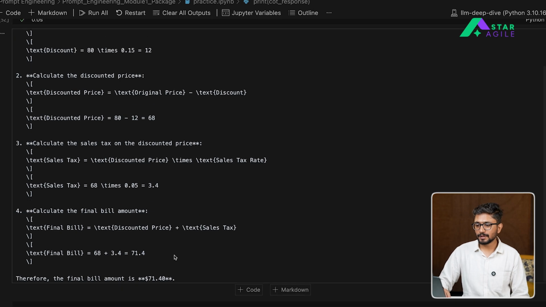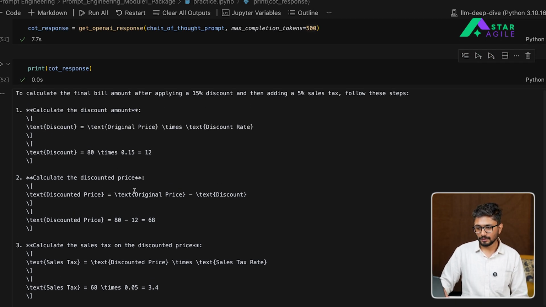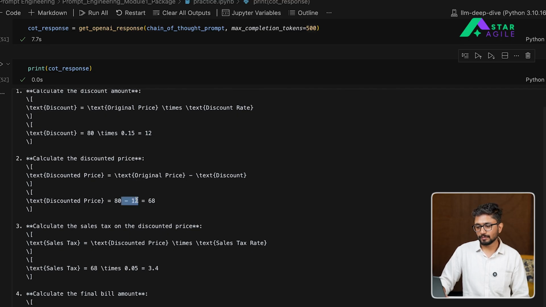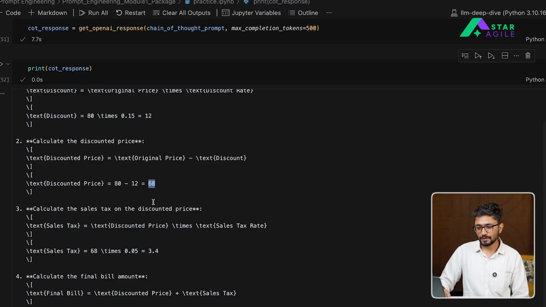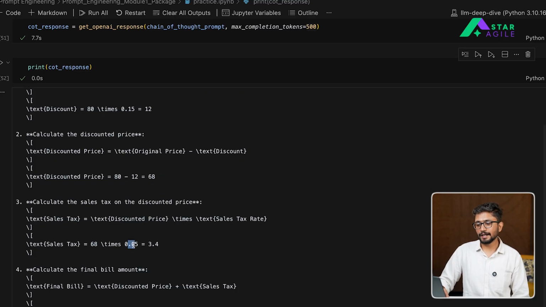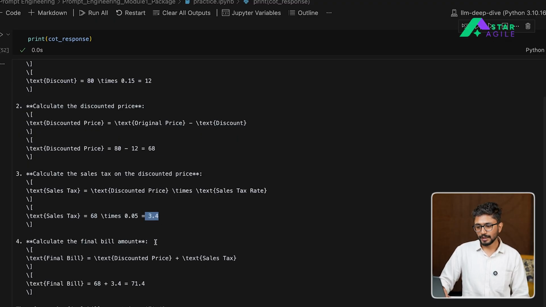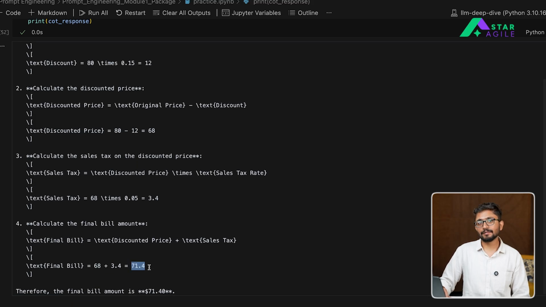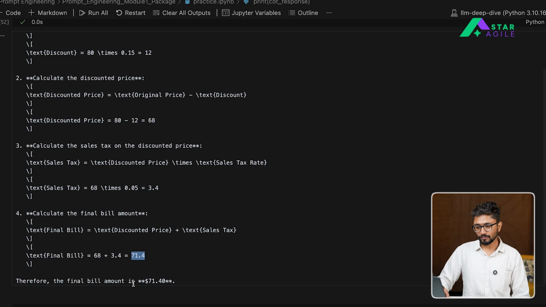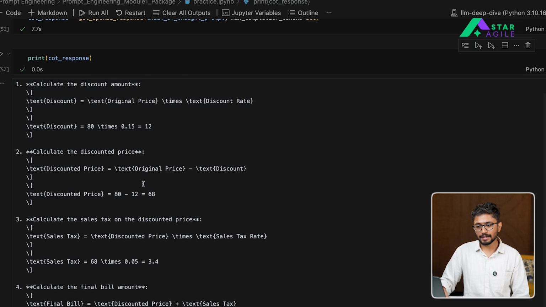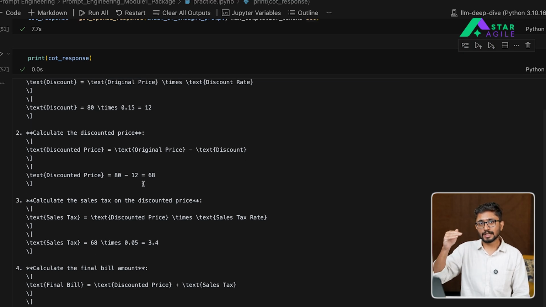And here you will see that in this particular case, it has detailed out what steps it has taken. So here you can see that it first calculated the discount amount, which is 15% of 80, which is 12. Then it subtracted that amount to calculate the discounted price. Then it took that discounted price and added 5% sales tax to it. So here 5% of 68 is 3.4, and then it added 3.4 to get the right answer that we are supposed to be answering back with. So in this case, the final bill amount is actually correct, which is 71.4, calculated in a step-by-step format, and the model outputs the steps that it takes in order to generate the final response that we want to have.